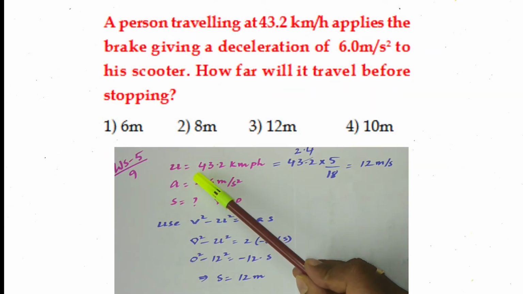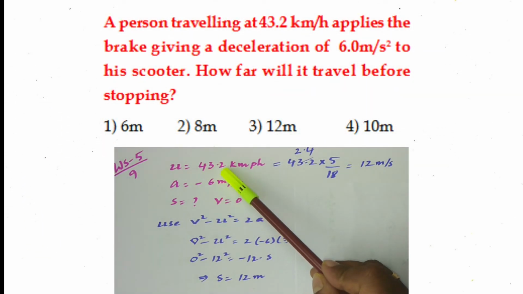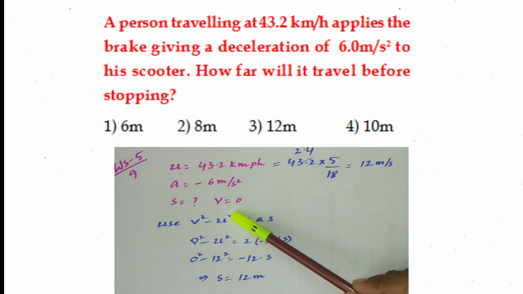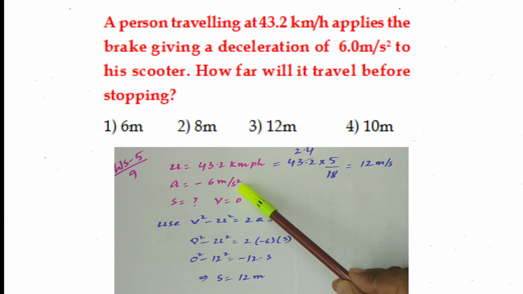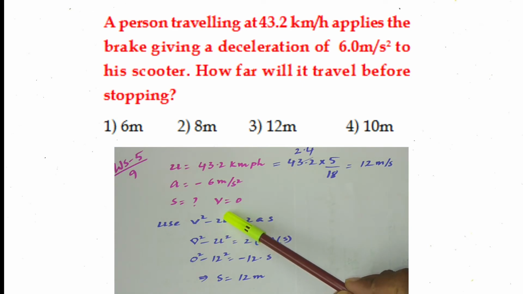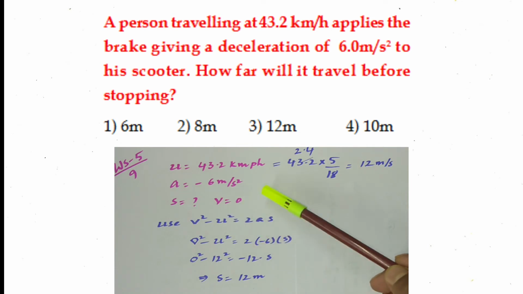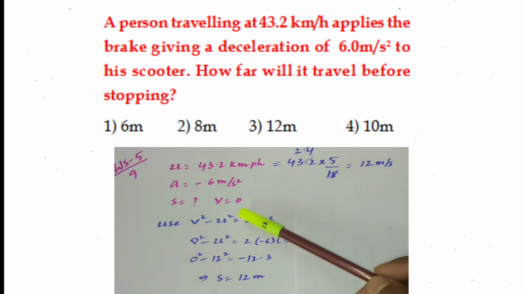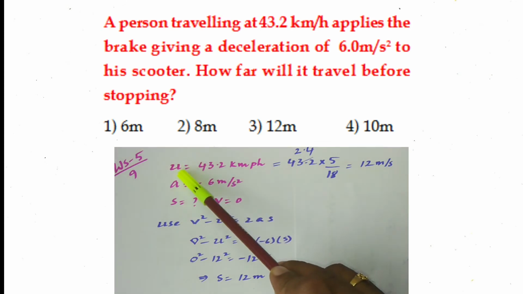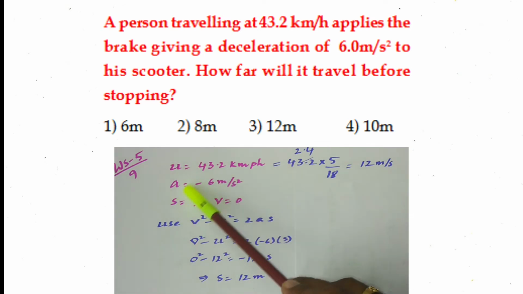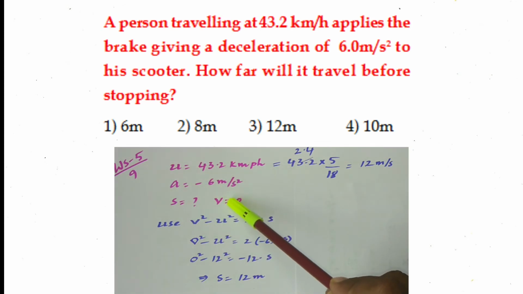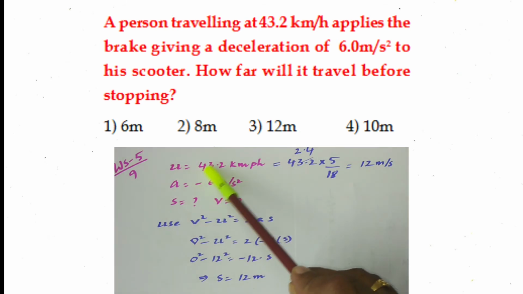A person is traveling with a speed of 43.2 kmph on a scooter, applies brakes and decelerates the scooter by 6 meters per second square, and the scooter comes to rest. How far did he travel before coming to rest? That is the question. Here no time is given. Initial velocity, final velocity, acceleration and displacement are the quantities involved. That's why the relation is v square minus u square equal to 2as.